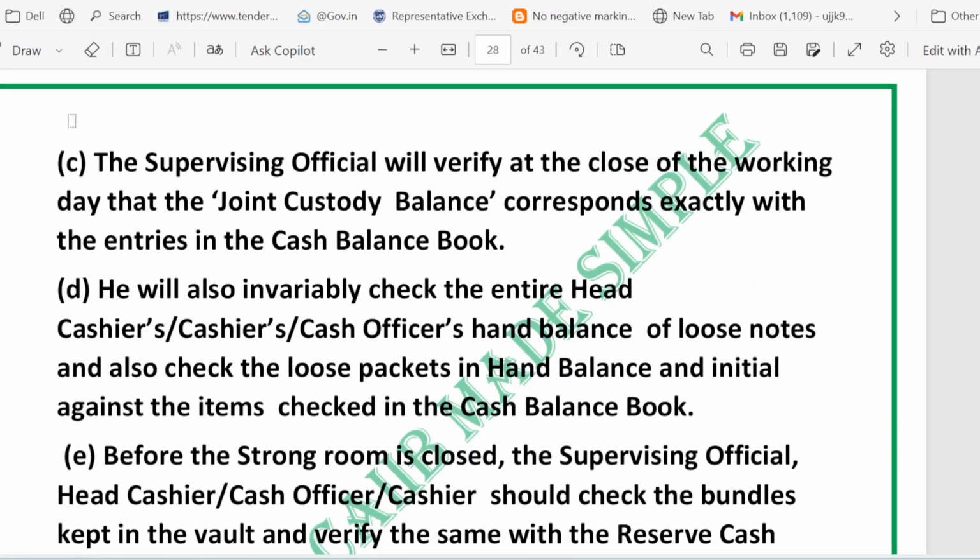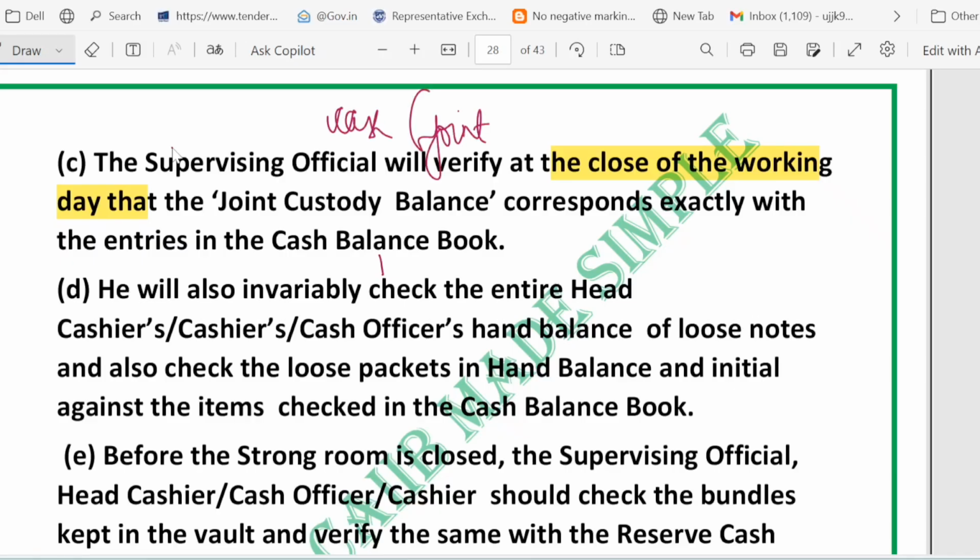Now, at the end of the day, match. So let's talk about the close of the working day. At the close of the day, the supervising officer ensures the total cash kept in the joint custody exactly matches the number in the cash balance book. What should match? The cash which is kept in the joint custody should exactly match the number in the cash balance book.